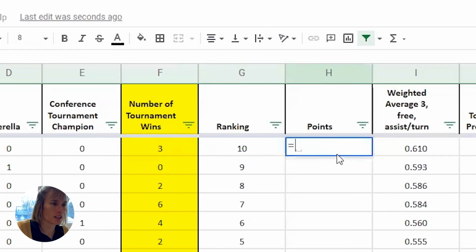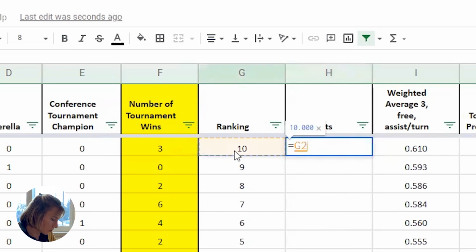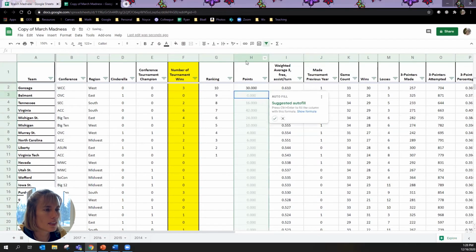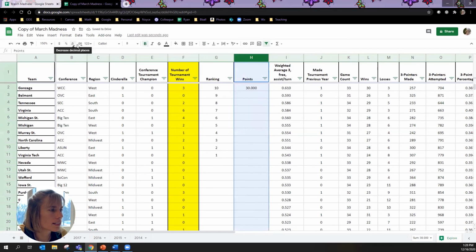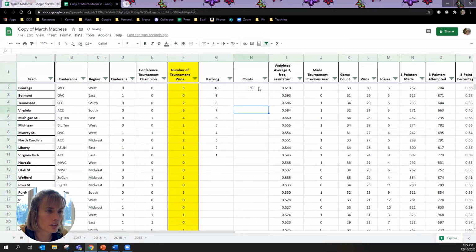So I put in my equal sign, and then I click on cell G2, and I want to multiply that, which is my asterisk, times cell F2, and I push enter. And that tells me that they got 30 points. That's not a bad start. And I want to calculate that for my top 10. So I grab that blue square again, and that's how many points I would have gotten.